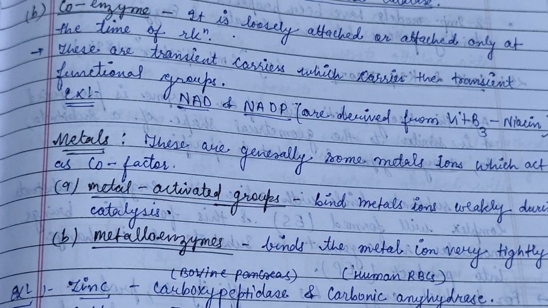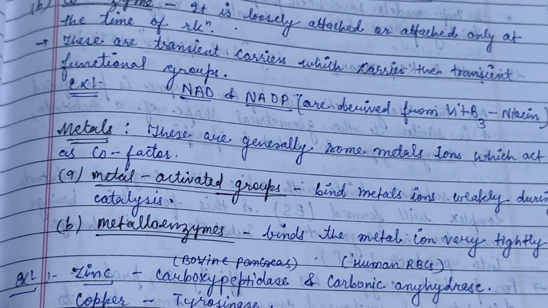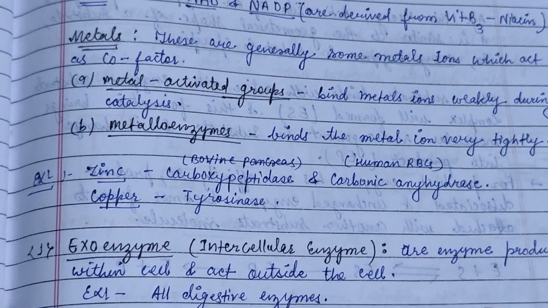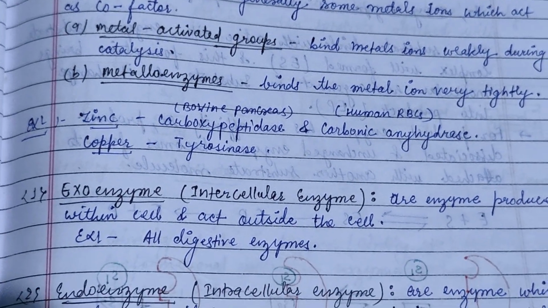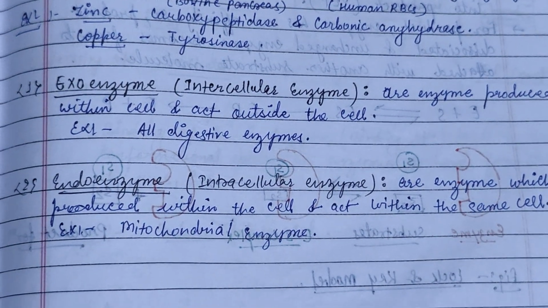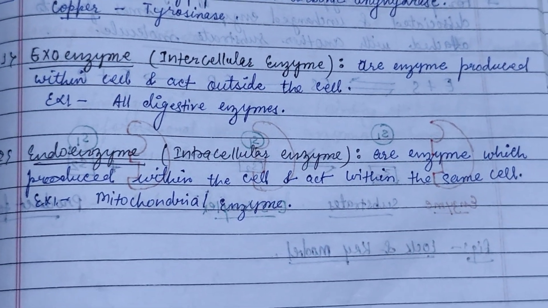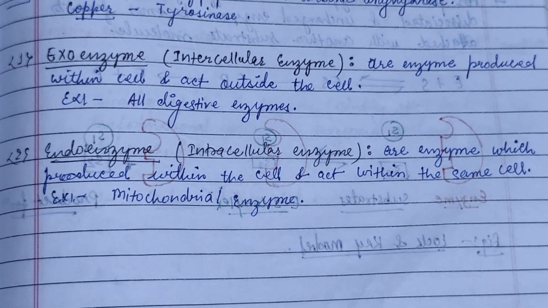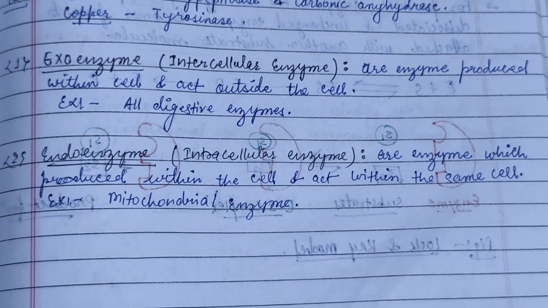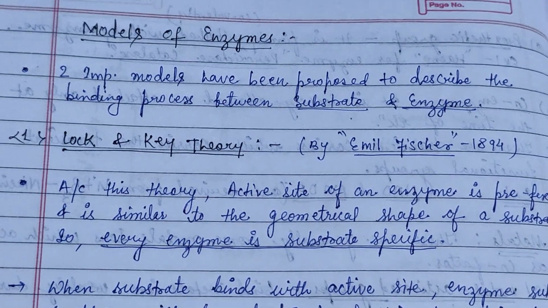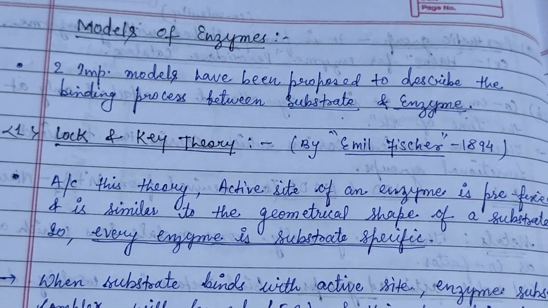A coenzyme is loosely attached, attaching only at the time of the reaction. And metals are generally metal ions which act as cofactors, like the metal-activated enzymes and the metalloenzymes. Exoenzymes are enzymes which are produced within cells and act outside the cell, while endoenzymes are enzymes which are produced within the cell and act within the same cell. So here is another subtopic, that is models of enzyme action.